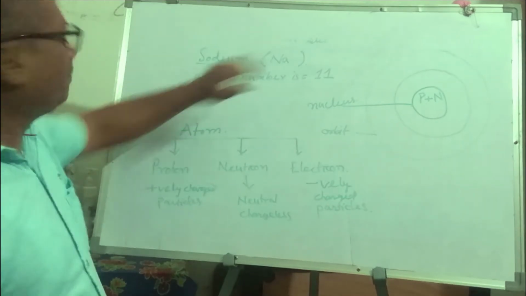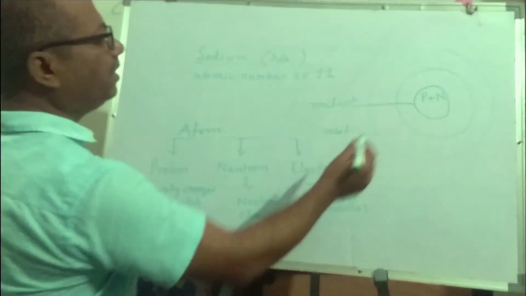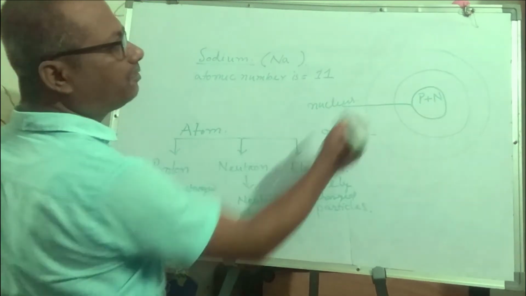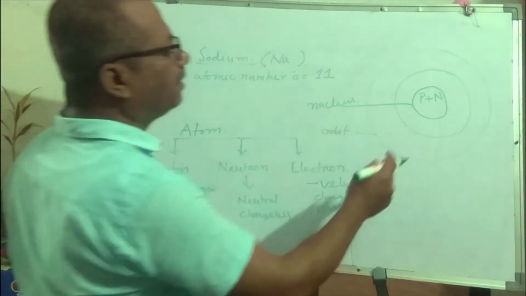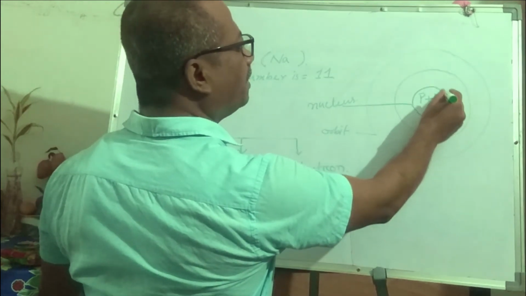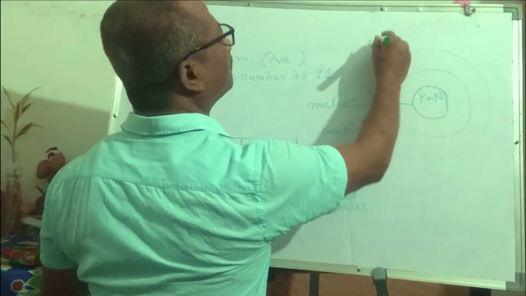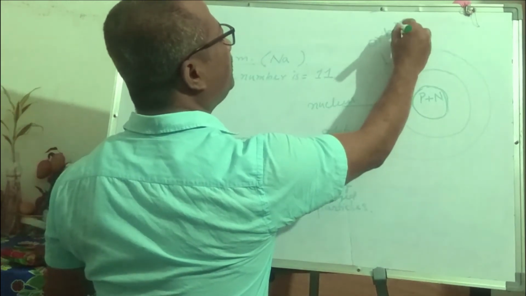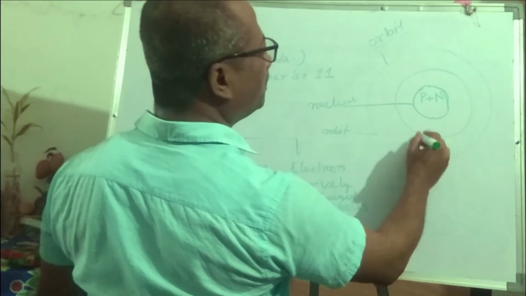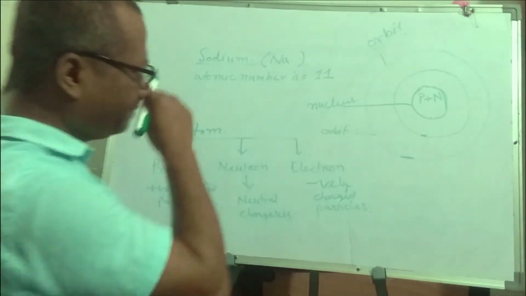In the sodium atom, the proton and neutron will stay in the nucleus or nuclei. Around the nucleus, some round part are there. These are called orbit. O-R-B-I-T, orbit. This is the first orbit, this is the second orbit, this is the third orbit.